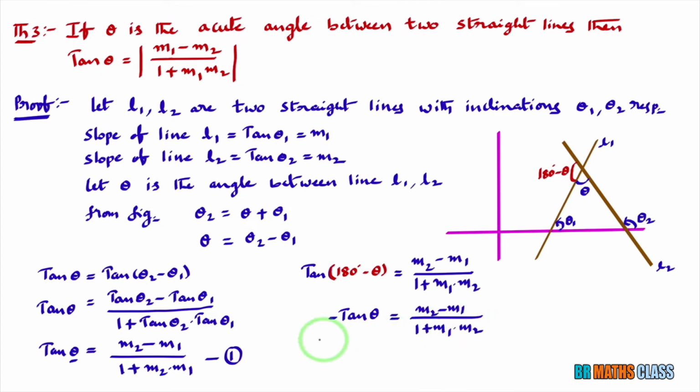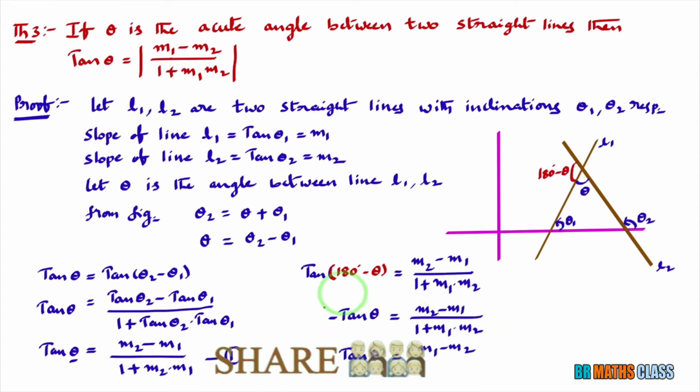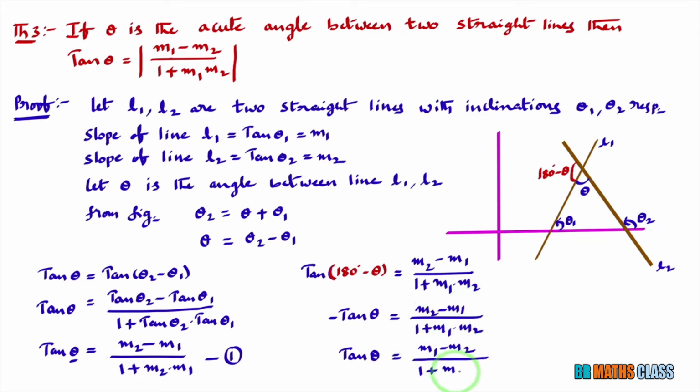into m2. Now multiply with minus on both sides. When we multiply with minus on the right hand side, this m2 minus m1 will become m1 minus m2. Try to understand this please. When I multiply with minus on both sides, the left hand side, minus of minus, is plus. On the right hand side, m2 minus m1 will become m1 minus m2 divided by 1 plus m1 into m2.